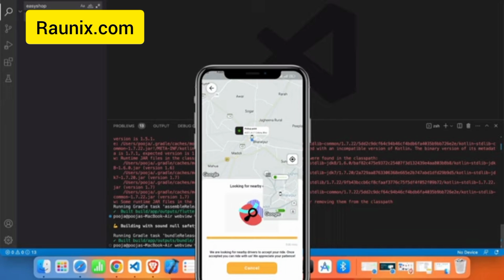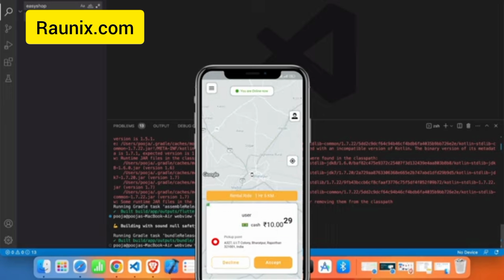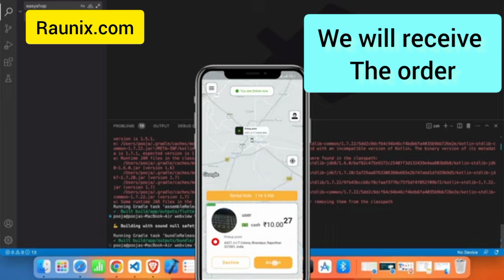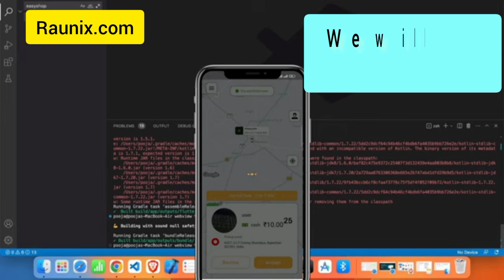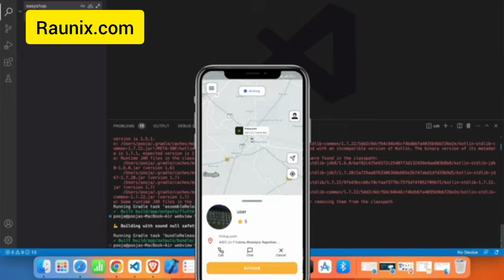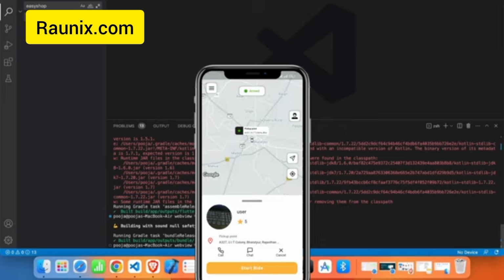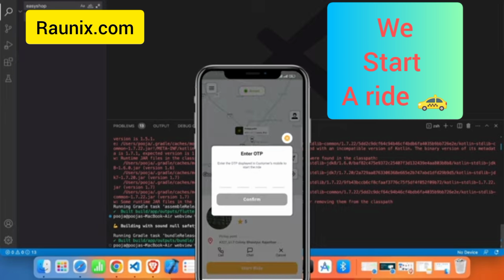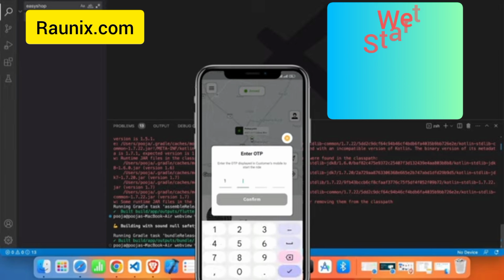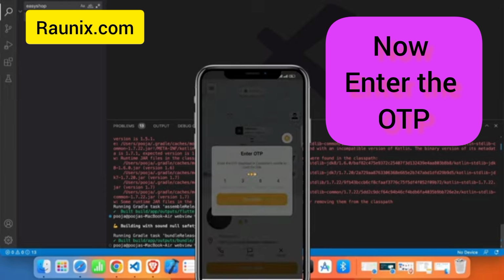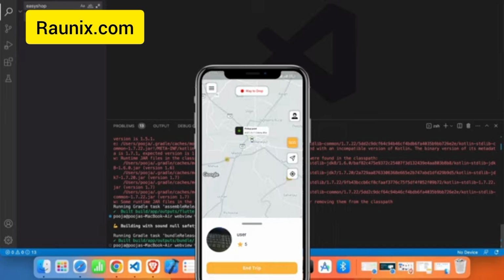That is how a customer will make an order and that is how the driver will receive the order. He can accept the booking. In this app, nearby drivers receive orders and the one who accepted gets the order. And now the driver will start the ride. He will go to the customer location and start a ride. And now he will enter an OTP coming in the customer app. And that is how a driver can start the trip.